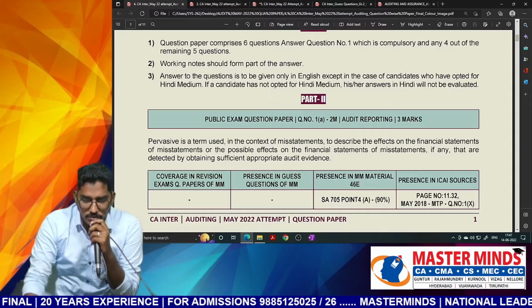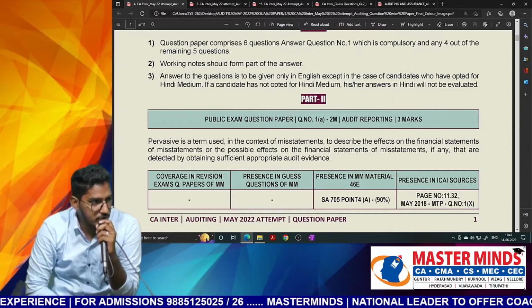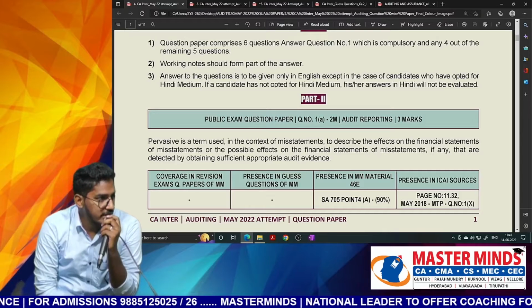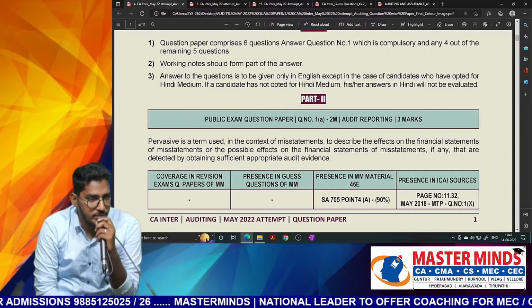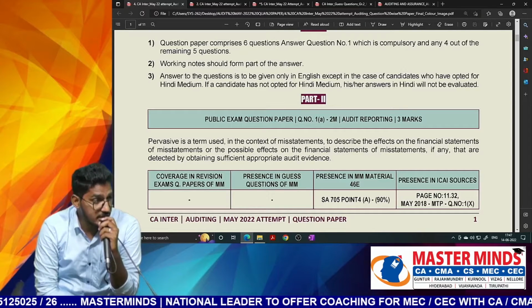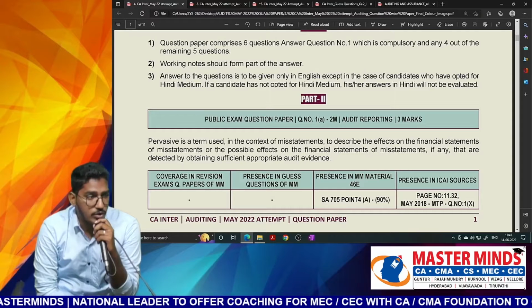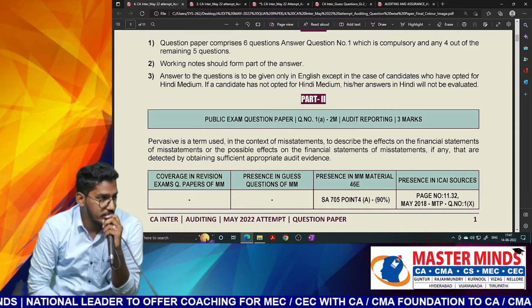As you already know, we are writing a professional exam, not some 10th or 12th exam. So never ever expect a direct question. That is not at all going to happen, particularly in the auditing subject. And I see in the coming future, attempt after attempt, they will try to complicate the subject of audit even more. They are not going to reduce it.